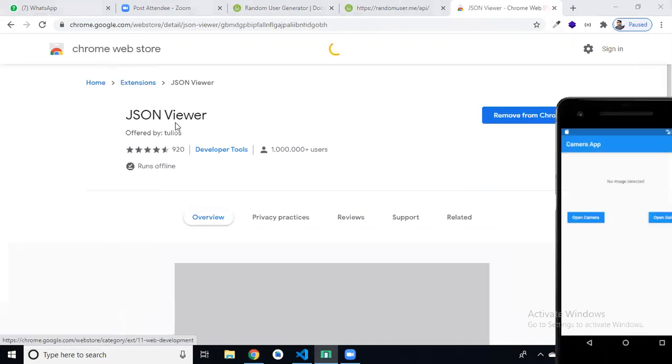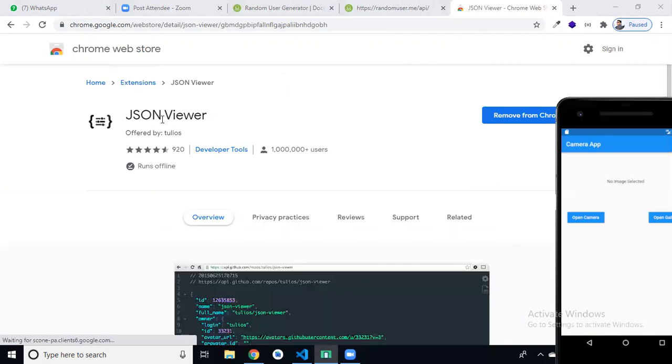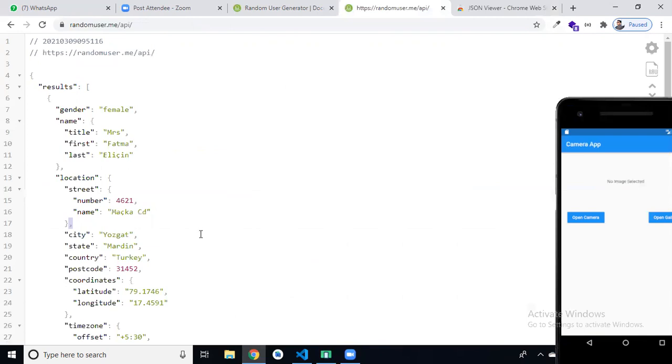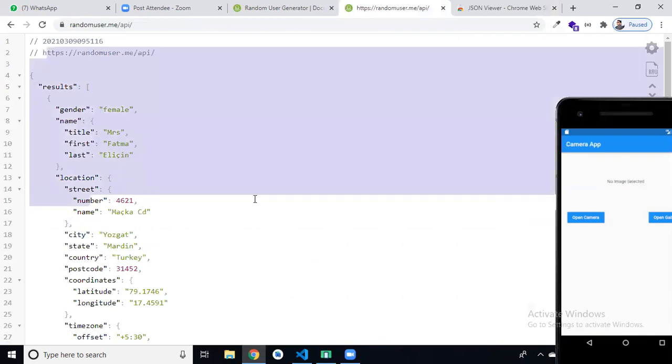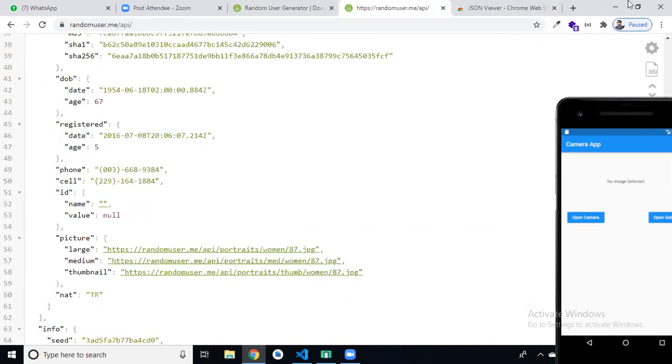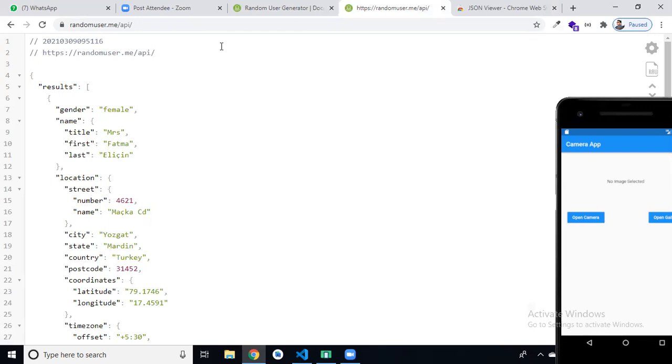Have you found it? Yes. It's JSON viewer. If you add this, then your JSON data will automatically be parsed. Sanawaz, please add this extension. This is good for us.